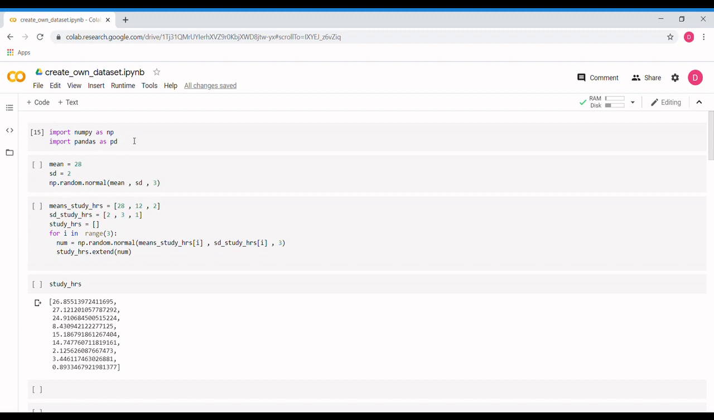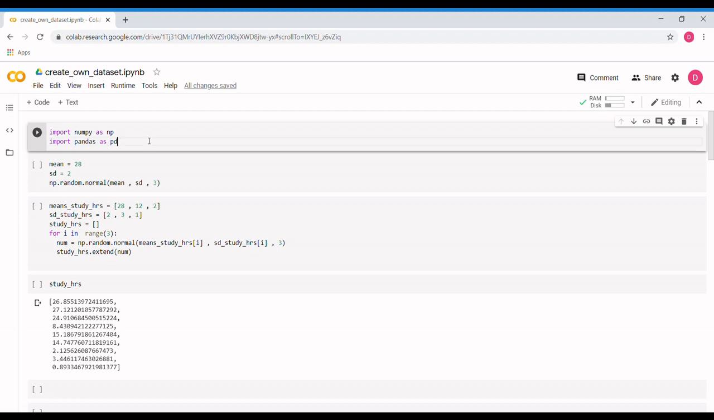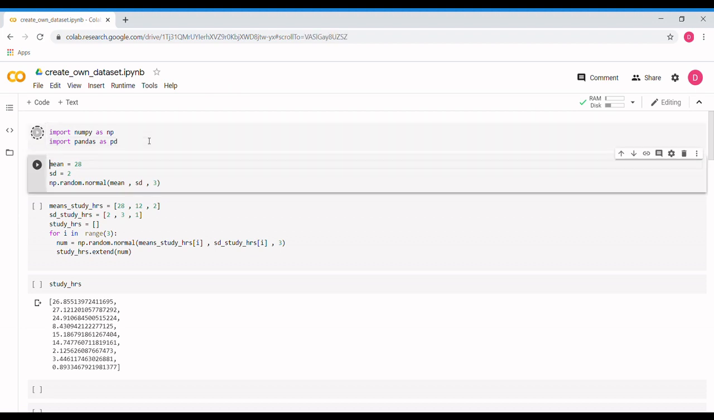Okay, so we are here in Colab. This is the way we are going to create continuous columns. First we'll import NumPy and Pandas. So we'll run this.